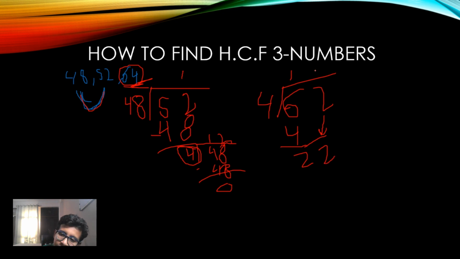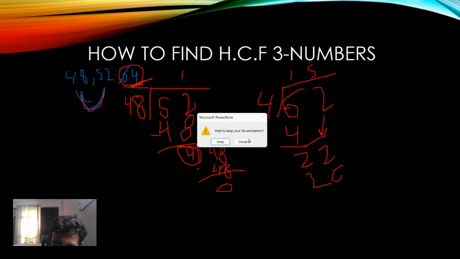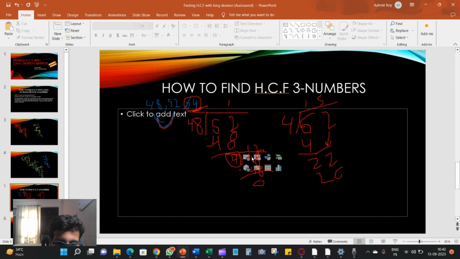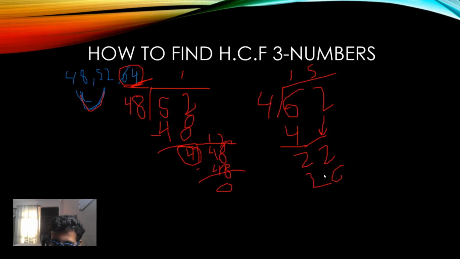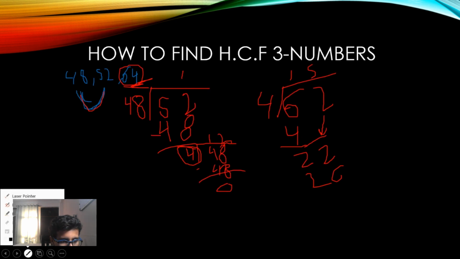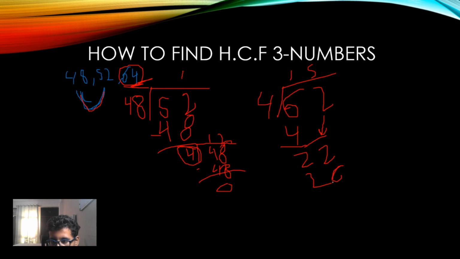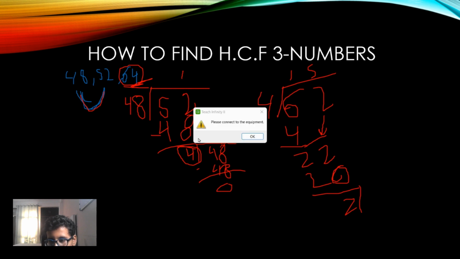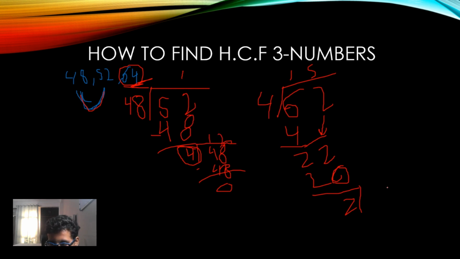Is 22 divisible by 4? No. 4 into 5 will be 20. 4 into 5 will be 20. 2 will be the remainder. Now we'll take the last divisor, which was 4, as our dividend. 4. And 2 into 2 is 4. Now finally the remainder is 0.